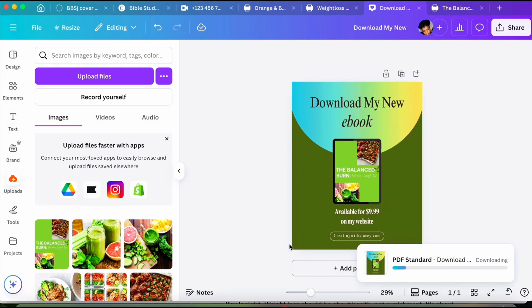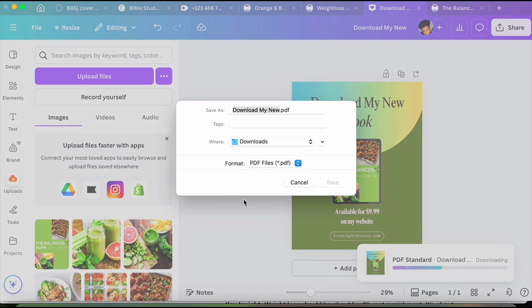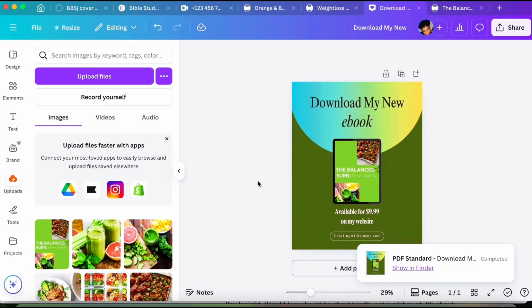Now we want to download it in a PDF standard. Always look at the file type that we're saving. Okay, that looks so beautiful.